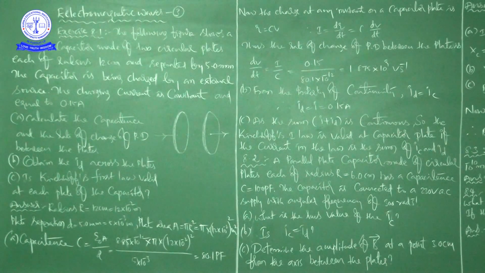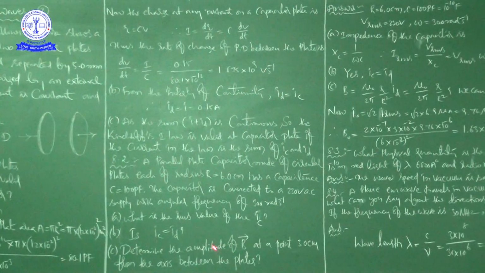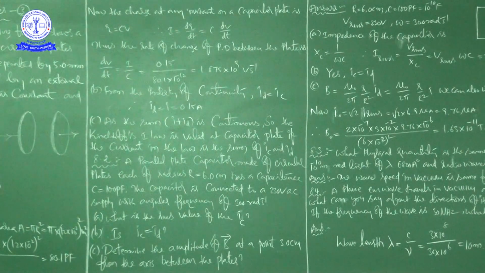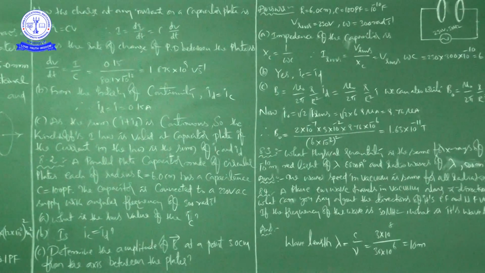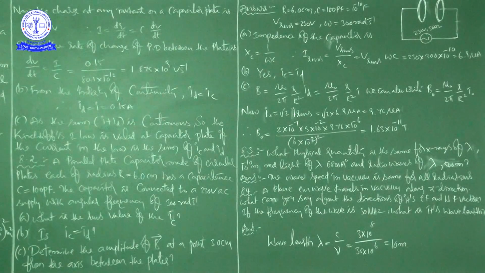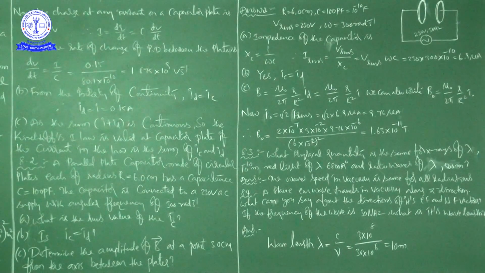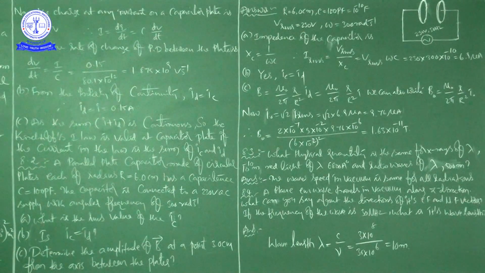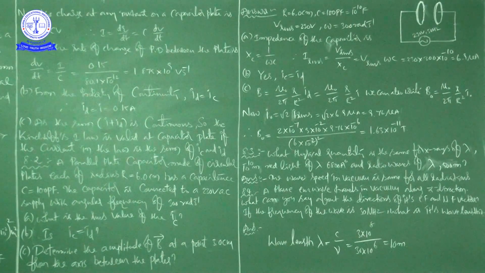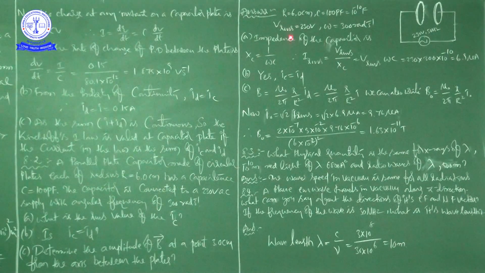Then, determine the amplitude of the magnetic field at a point 3 centimeters from the axis between the plates. Next, see here, the answer. First we have written the given values. R is equal to 6 centimeters, and C is equal to 100 picofarad, that is equal to 10 to the power of minus 10 farad. Then Vrms is equal to 230 volt, omega is equal to 300 radians per second.